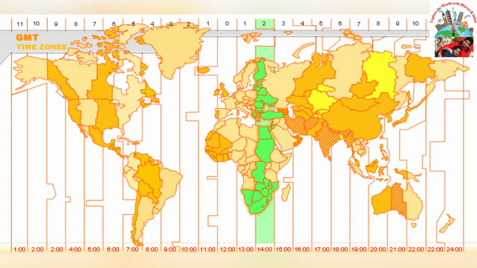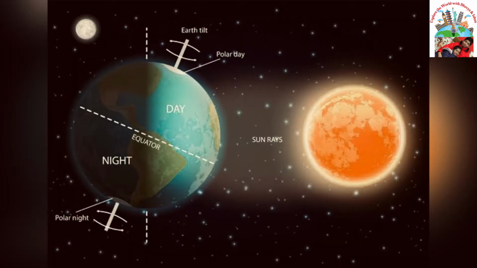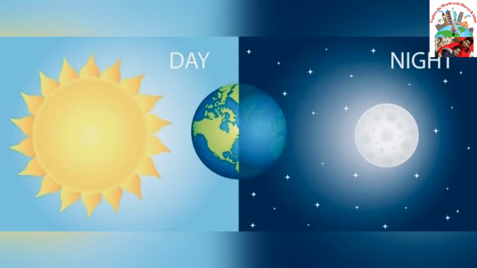Having different time zones means that no matter where you live on the planet, your noon is the middle of the day when the sun is highest, while midnight is the middle of the night. Let's take a closer look at how this works.